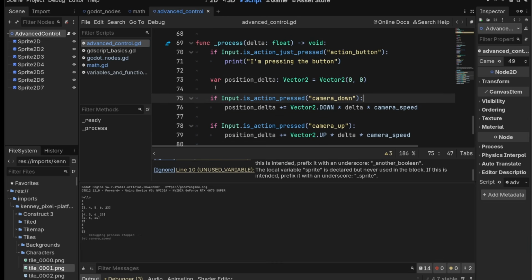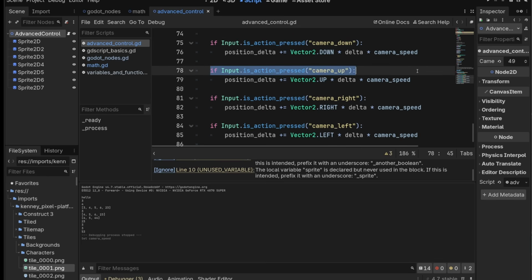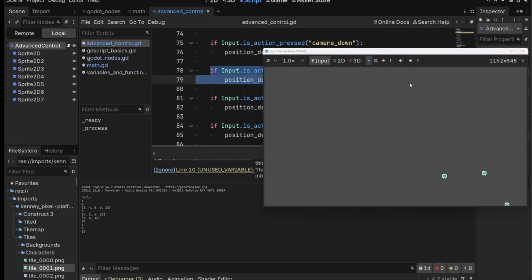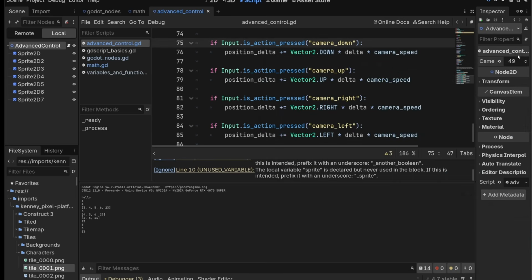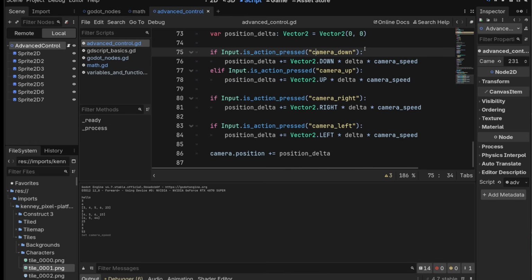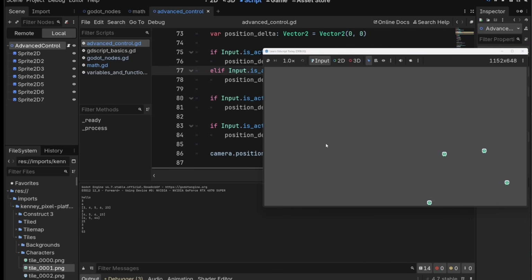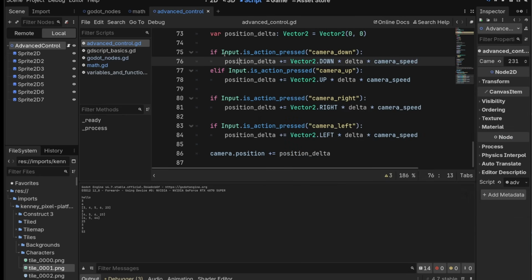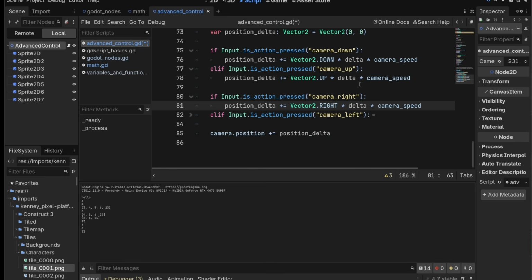You'll notice that I'm not doing else here or elifs. That's because we'd like people to be able to press all of these buttons at once if they want to. You'll notice if we press up and down at the same time, nothing's going to happen. So think about that. If we make an else or an elif with the camera up, that's not allowed, but we'll always go down over up. So if we press both at once, we'll always go down, right? Because it's true for camera down. It doesn't even check this. So that's a design choice for you. Yeah, you can do that too.